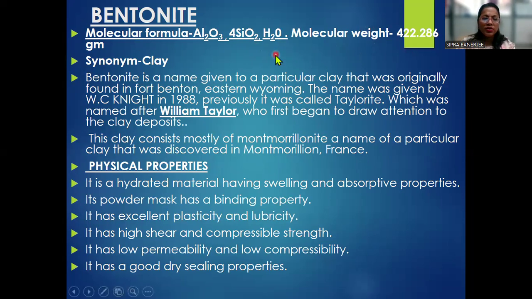Bentonite, a cathartic, is a name given to a particular clay that was originally found in Benton. The name was given in 1898, and previously it was called taylorite. The clay was mostly known to correlate with a name that was discovered in France.